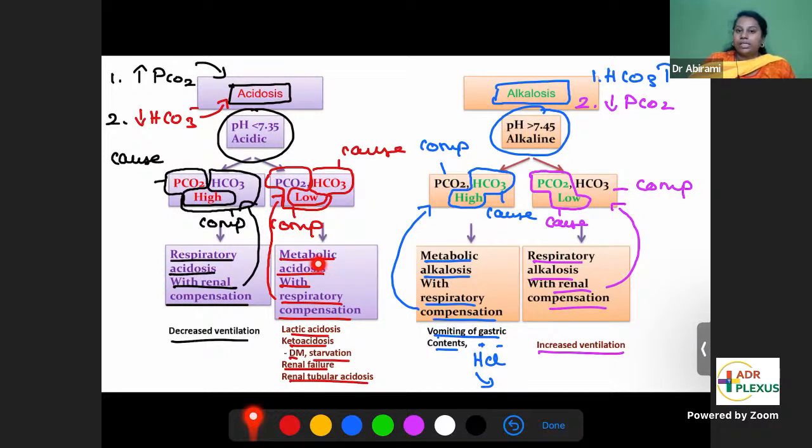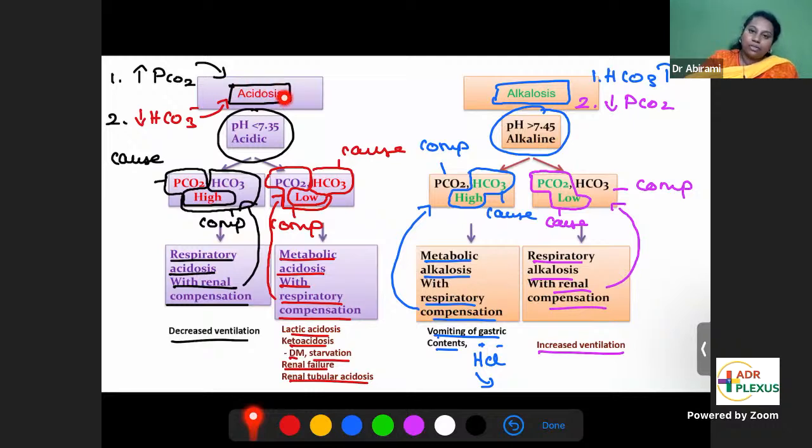Anything wrong with the kidneys, lungs will compensate. So respiratory compensation. How will the lungs compensate? Already the body is in acidosis, so what the lungs can do is remove the carbon dioxide, the volatile acid CO2. So the lung will hyperventilate and push out the CO2. Carbon dioxide is an acid. If acid is moving out of the body, acidosis will come down.